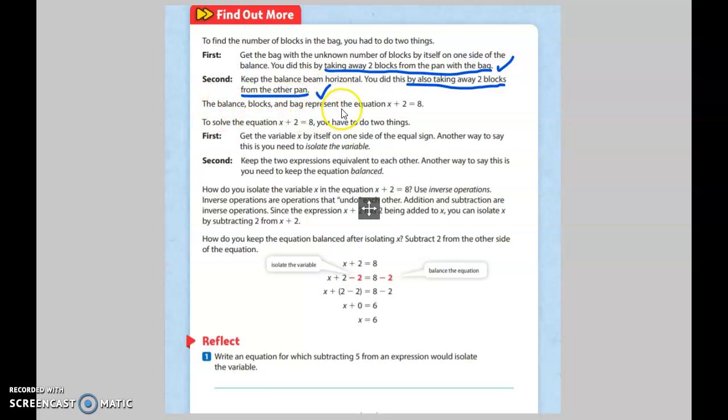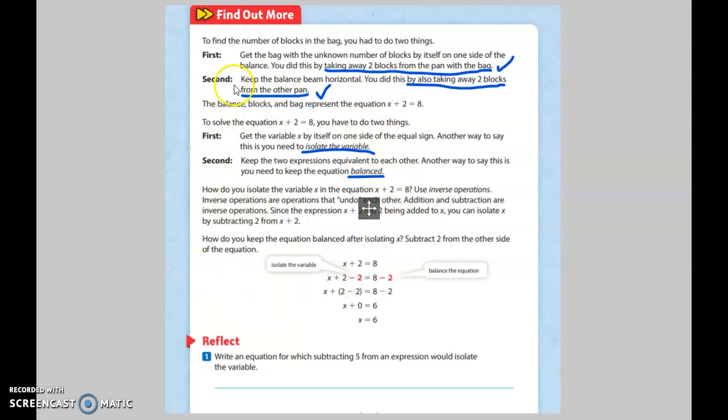The balanced blocks and bags represent the equation x plus 2 equals 8. To solve the equation x plus 2 equals 8, you have to do 2 things. I wonder if it's going to be the same 2 things we did up here. Get the variable x by itself on one side of the equal sign. Another way to say this is you need to isolate the variable. So you need to get the variable by himself. Keep the 2 expressions equivalent to each other. Another way to say this is you need to keep the equation balanced.